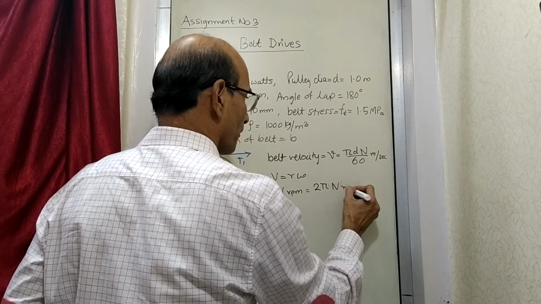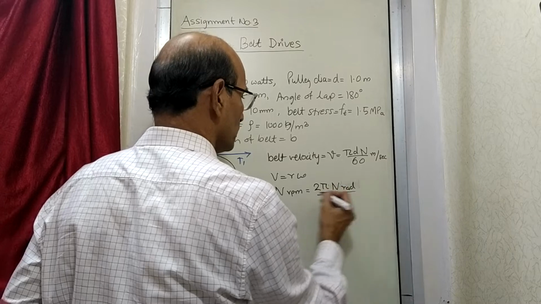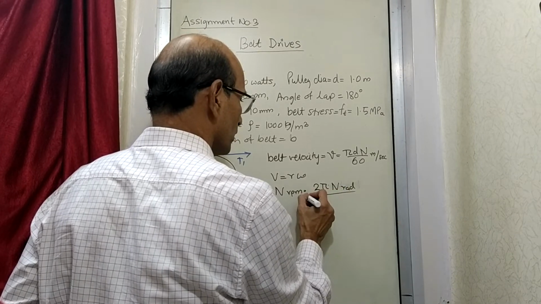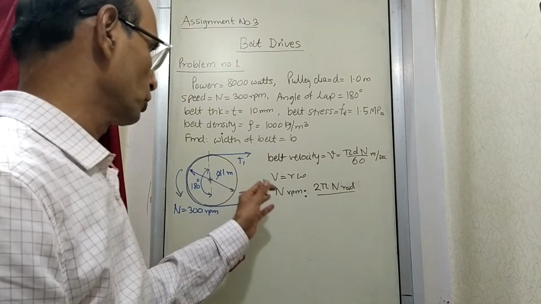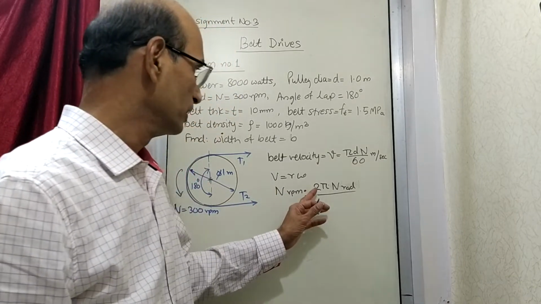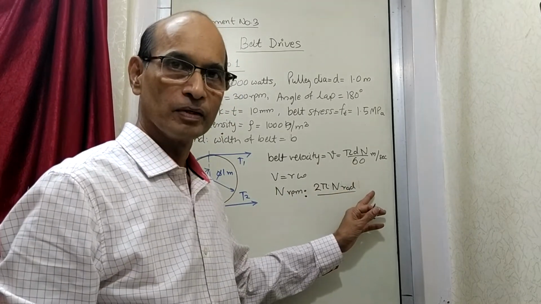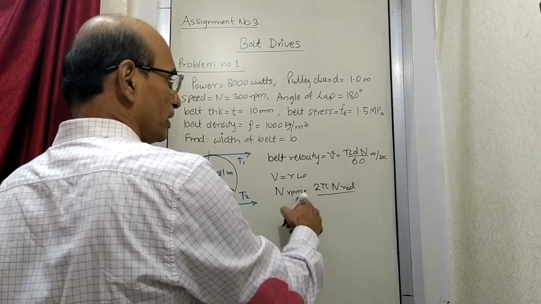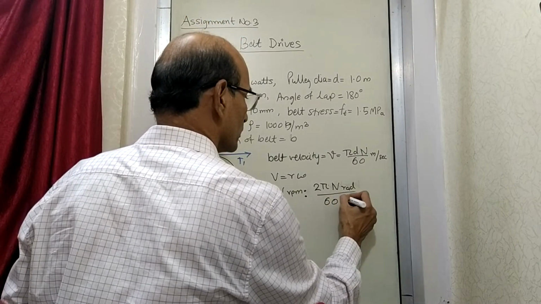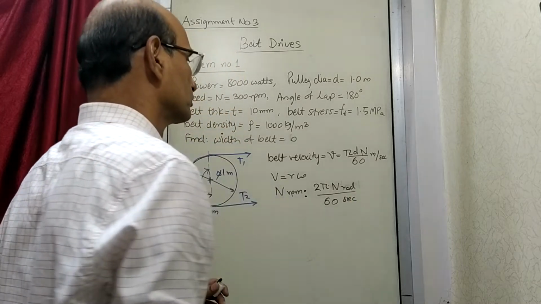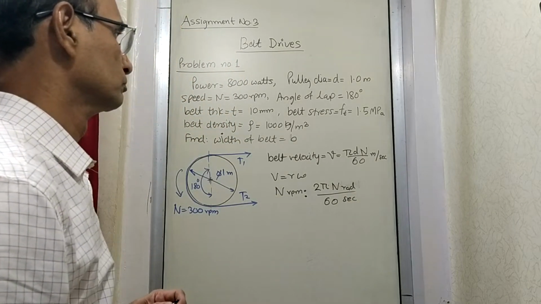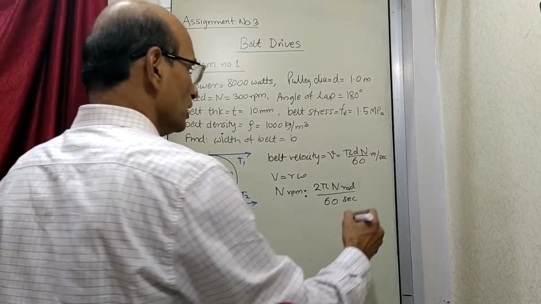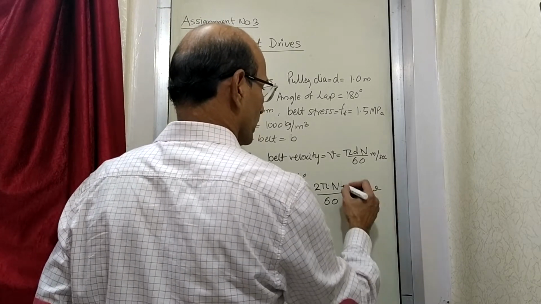When you say that the pulley is rotating at n RPM, that means it is covering this much angle in one minute, which means 60 seconds. So this becomes the angular velocity, in radians per second.